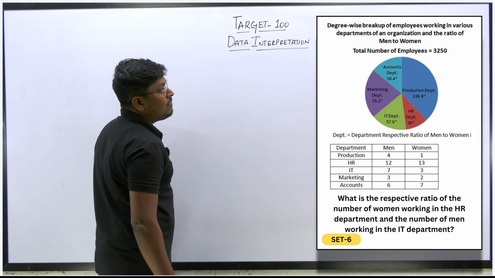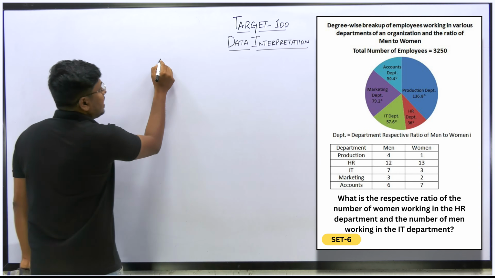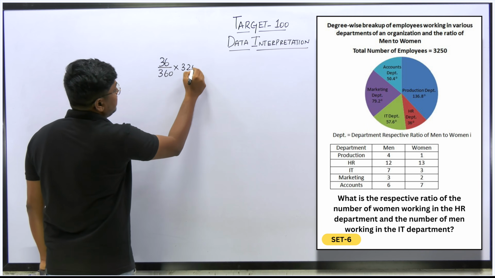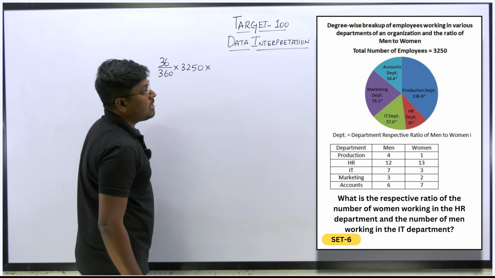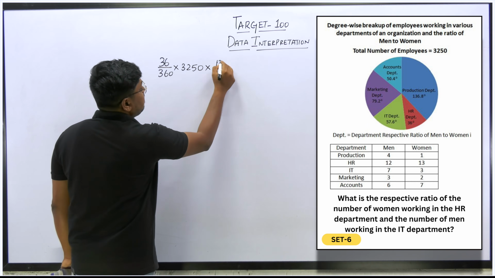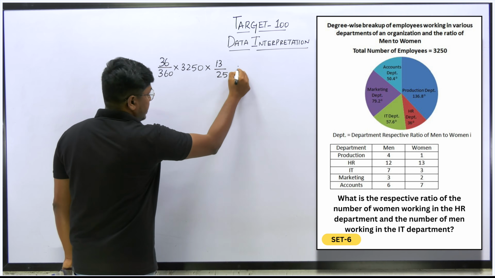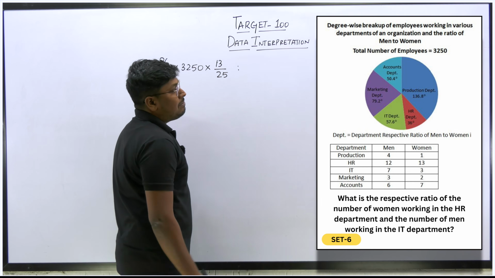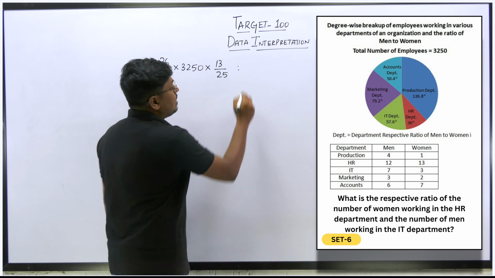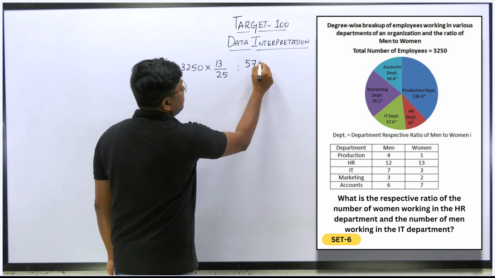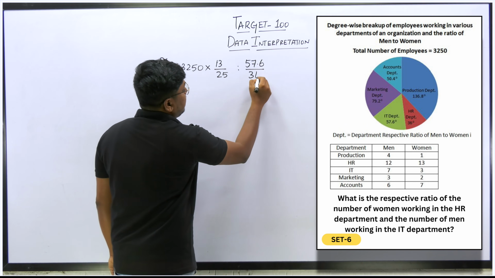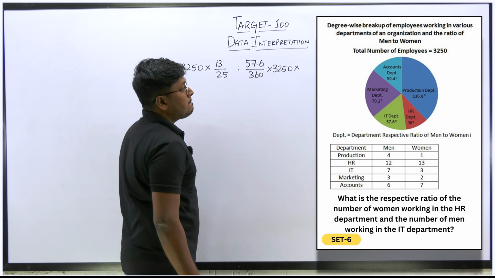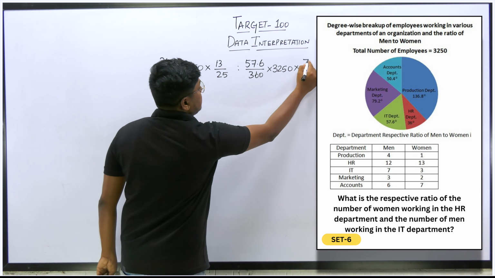So the number of women working in the HR department. HR will be 36 divided by 360, into 3250, and we have to find women in HR, women will be 13 by 25. So for the ratio, don't find the answer separately. Write like this. Next will be men, right? So men in the IT department: 57.6 divided by 360 into 3250, into IT men will be 7. So 7 divided by 10.